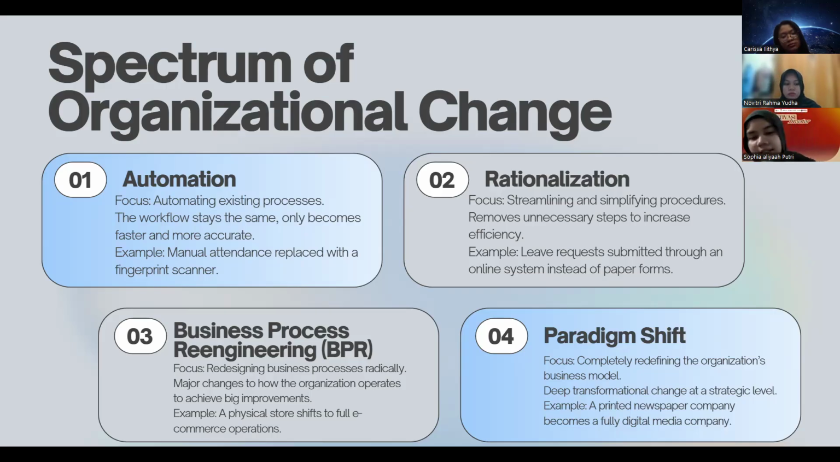And the last one is the paradigm shift. This is focused on completely redefining the organization's business model, and it has deep transformational change at a strategic level. For example, a printed newspaper company becomes a fully digital media company.